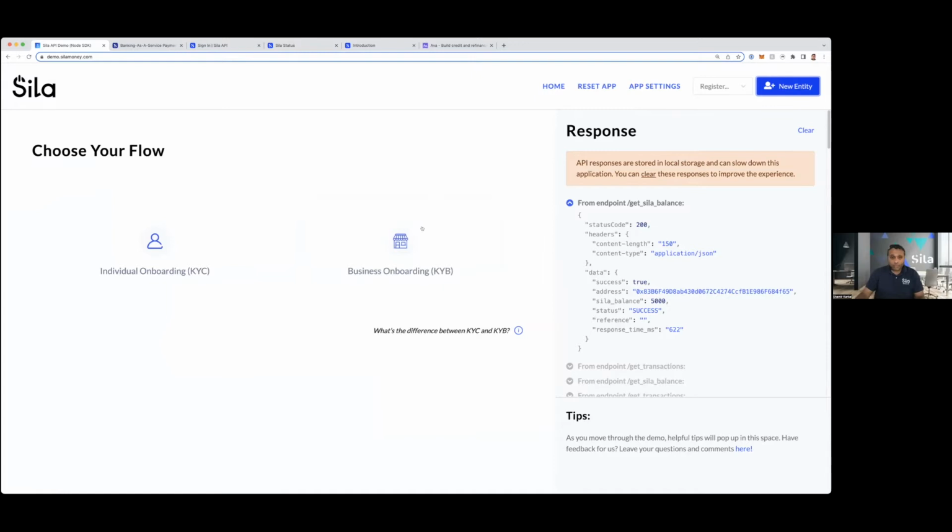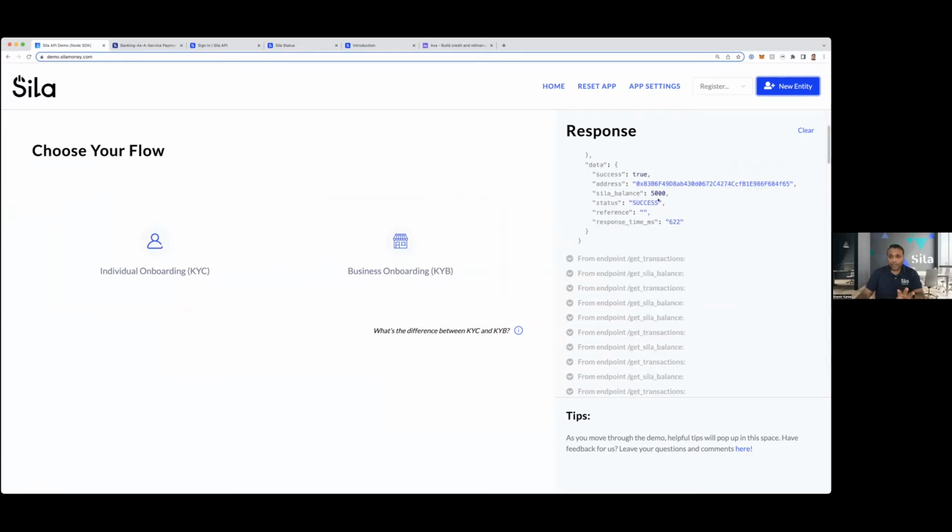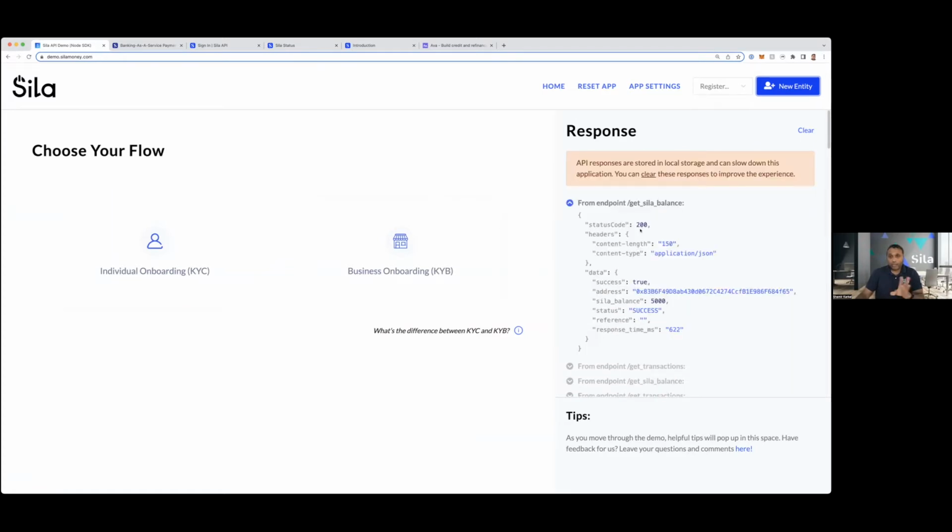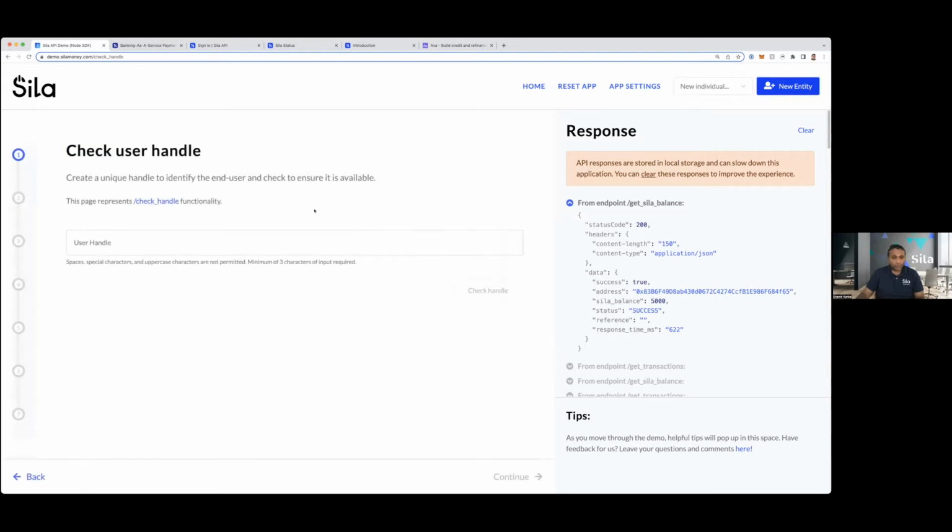And you'll see that there's fundamentally two types of entities you can onboard, individuals or businesses. And by the way, this is all hitting our sandbox API. And the responses that come back from the API will show up here on the right-hand side, so you can navigate through that. And this is a little bit more visual than Postman, for example, which you can also use, of course. I'm just going to go ahead and go create an individual entity.